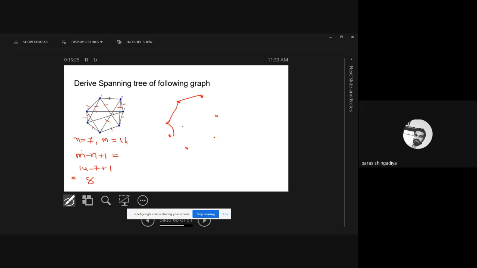Remove all the inside edges and just connect the boundary, and remove one edge from the boundary also. How many edges have I considered? 1, 2, 3, 4, 5, 6. And 8 you have to remove. So 8 plus 6 is equal to 14. I consider 6 edges in this graph, 8 I have removed, so 8 plus 6 is 14, it is the verified match. Okay, they are matching. So that is one of the answers.